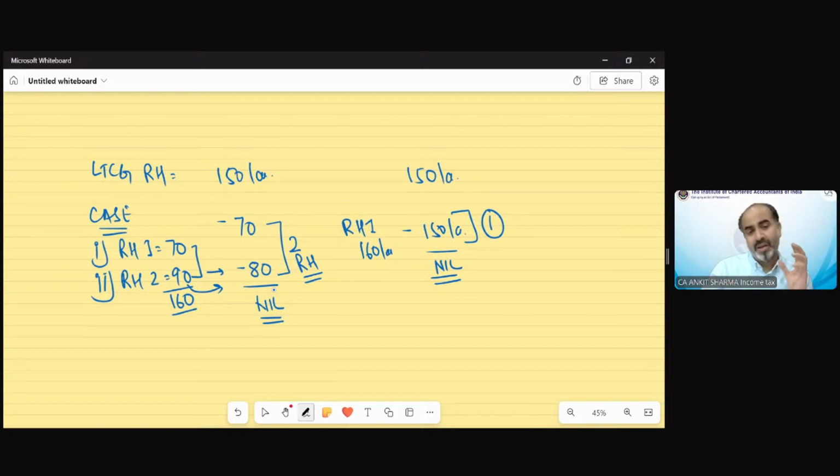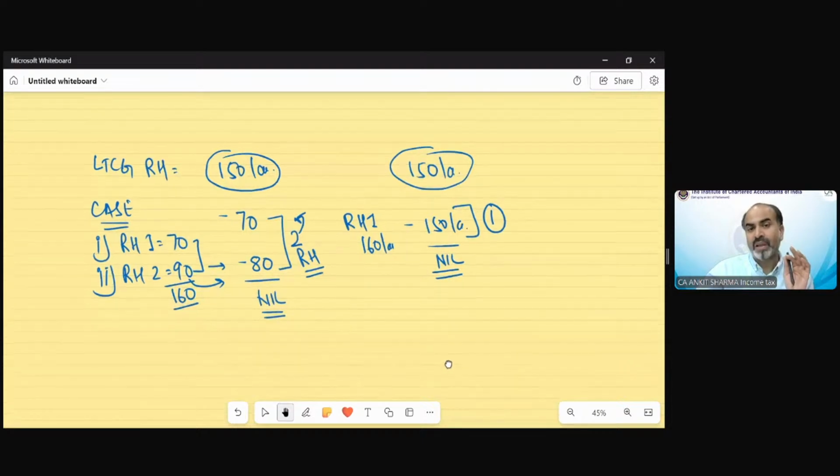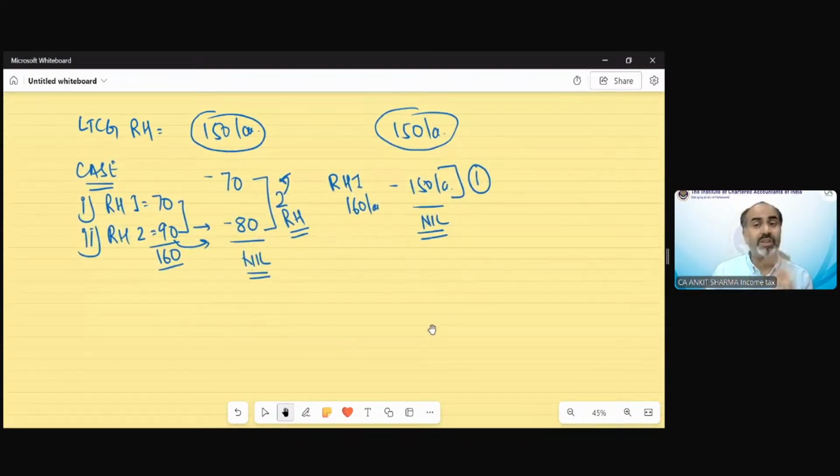is a twist in this condition. First of all, two residential house benefit can only be claimed if the gain is up to 2 crore rupees. My gain is less than 2 crore rupees. So in case of gain of up to 2 crore rupees, you can claim the benefit of two residential houses. Otherwise, you can only claim the benefit of one residential house.